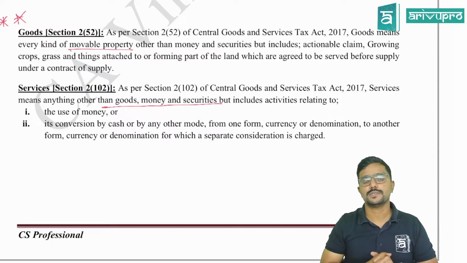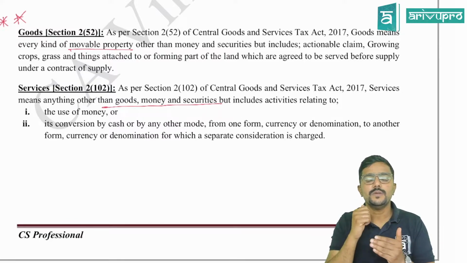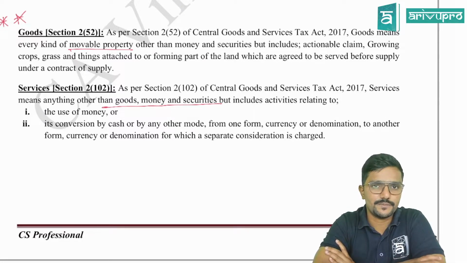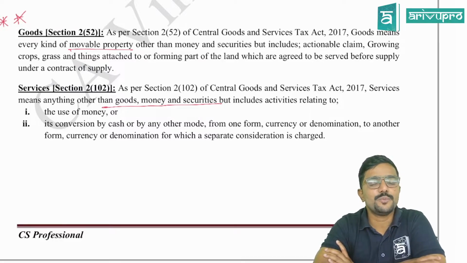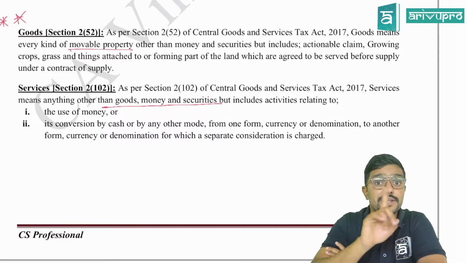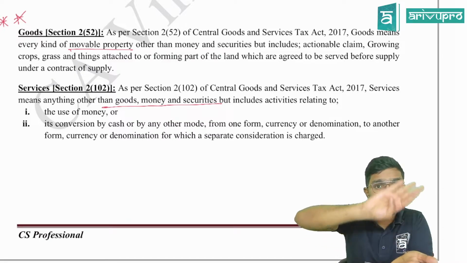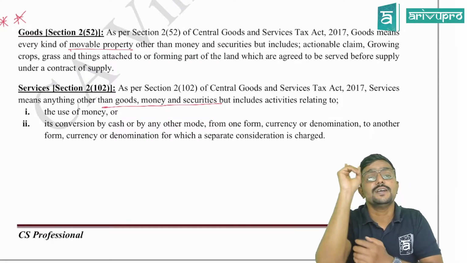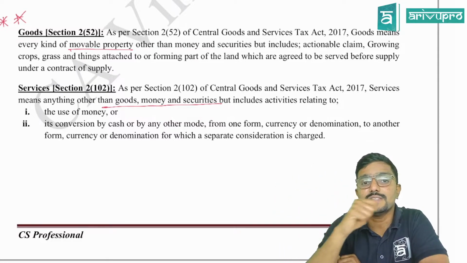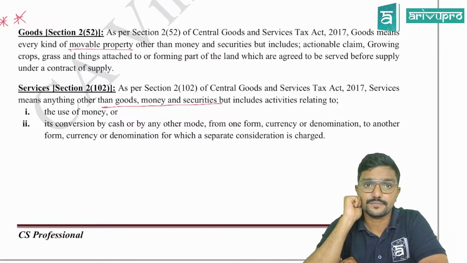Let me give an example for this. Assume I want to convert my Indian rupees into US dollars. I went to an authorized dealer and asked him, sir, convert my 1 lakh rupees into US dollars, for which he charged me 5,000 rupees. So 5,000 is what? The service charge for his service. So is it a supply? Yes. Conversion from one form of currency to another is a service, because he is charging a separate consideration for it. So in that case, what is the value of supply? 5,000, not 1 lakh. Agree?